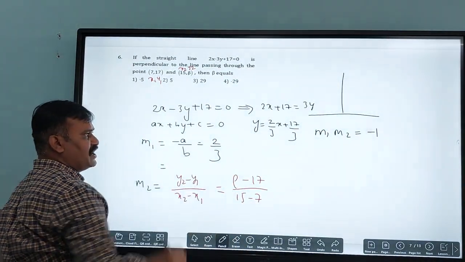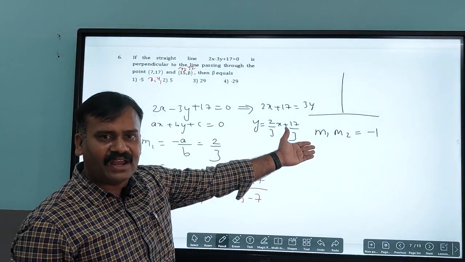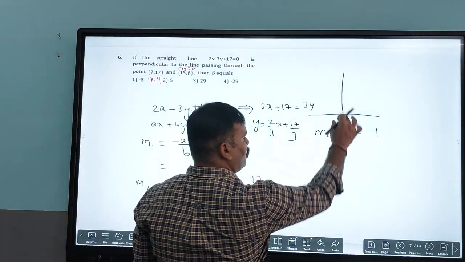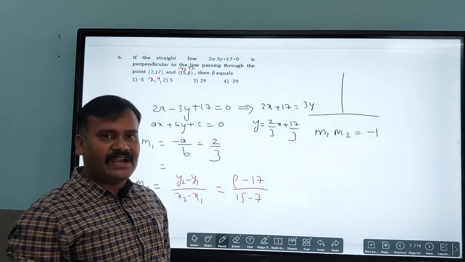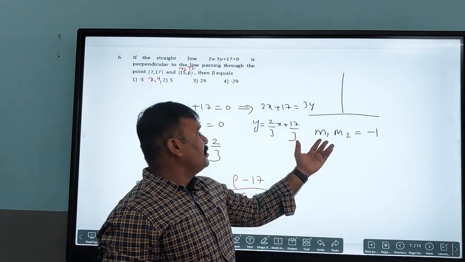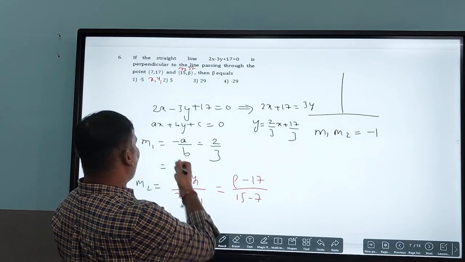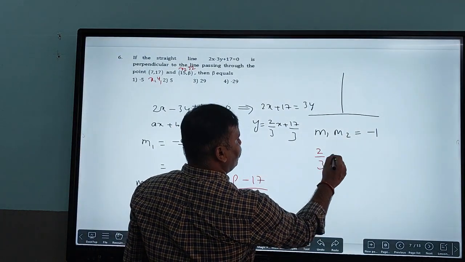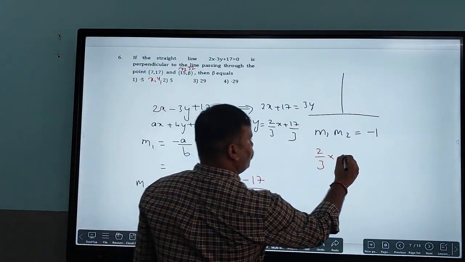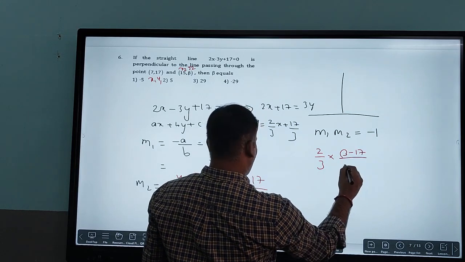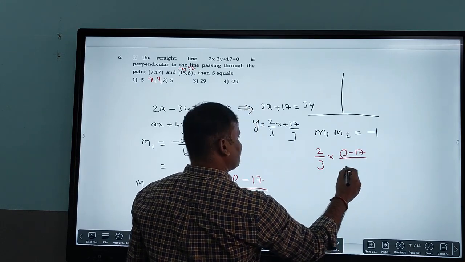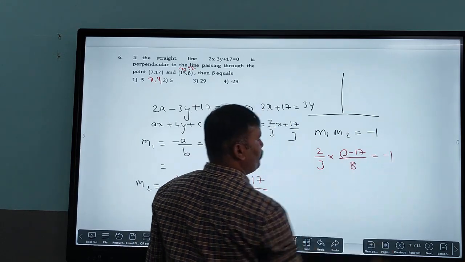So now substitute those values m1 and m2 in the given condition, because we know that when two lines are perpendicular to each other, the product of the two slopes is equal to -1. So what is m1 we have here? 2 by 3 into m2, which is beta minus 17 divided by 15 minus 7, that is 8, is equal to -1.